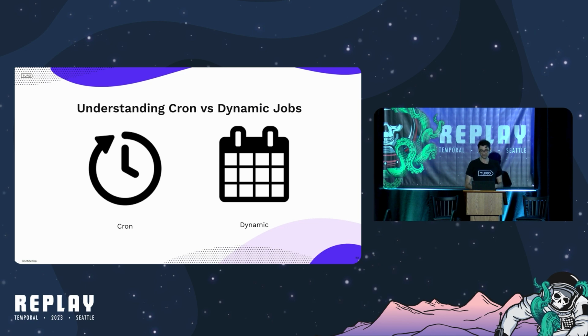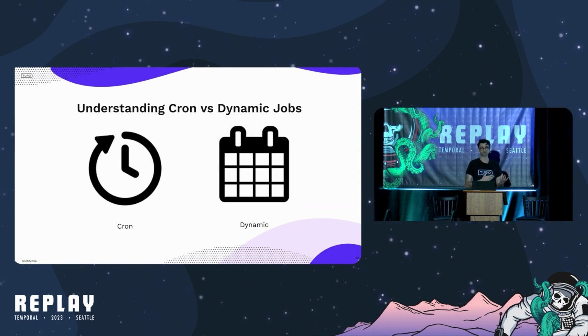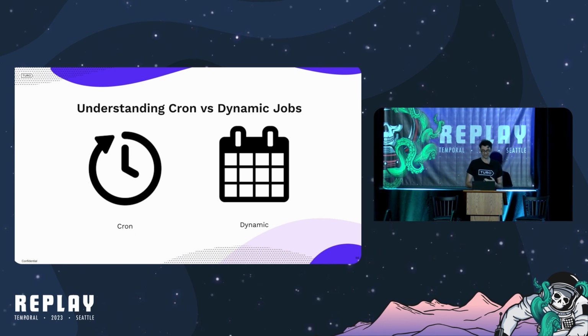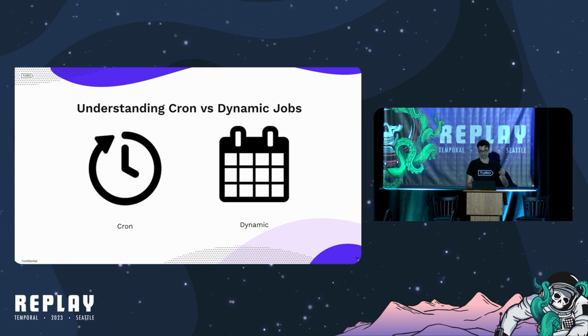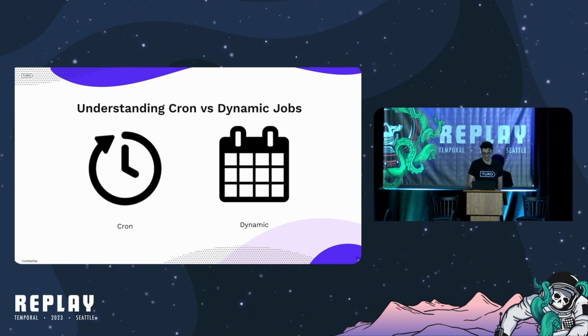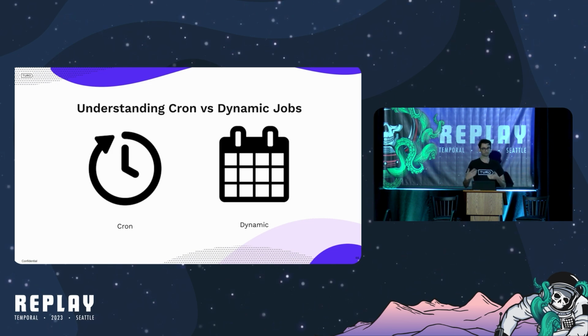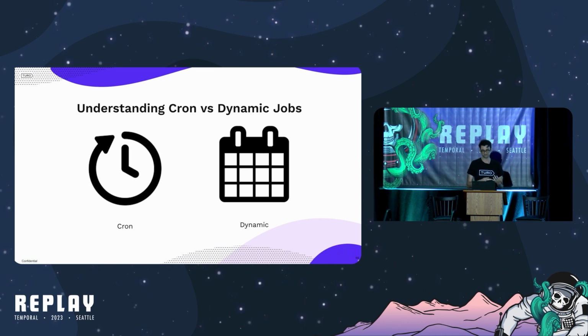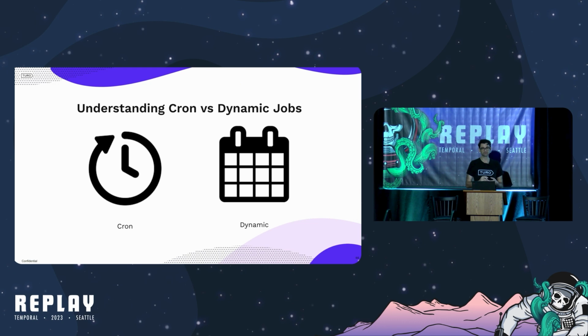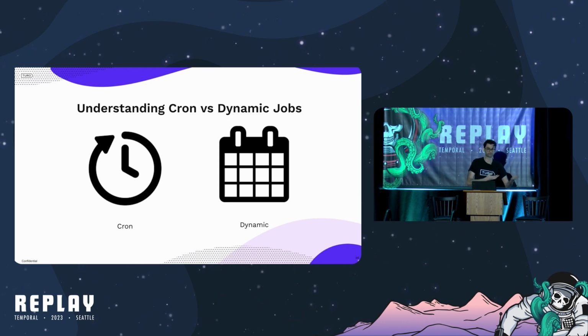After making the decision, we were tasked with how we can translate some of these Quartz jobs into workflows. Our scheduling system currently supports two kinds of jobs, cron and individually scheduled, or dynamic jobs. The cron jobs are jobs which are, as we all know, run on a cadence, either by the minute, by the hour, or daily, and can sometimes run for a few minutes or other times for a few hours.